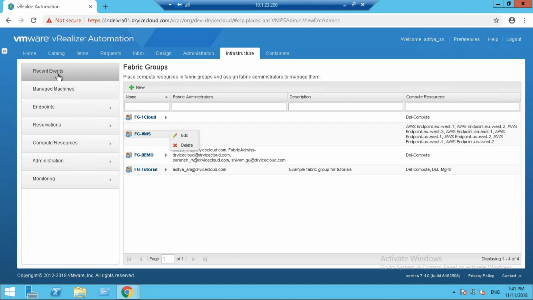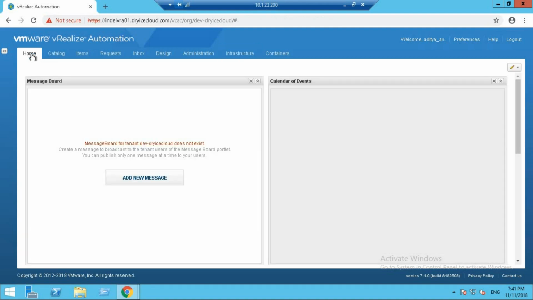Now, these machine prefixes are used to generate names for the provisioned machines. So in case you are provisioning a machine, it's going to require a name, and this name is decided on the basis of the machine prefix that is being used in case of provisioning. Whenever a virtual machine is provisioned, it will automatically get its name based on the machine prefix that is set to use for that virtual machine.